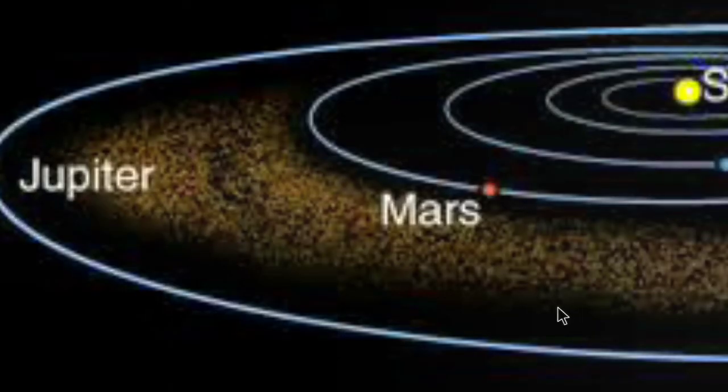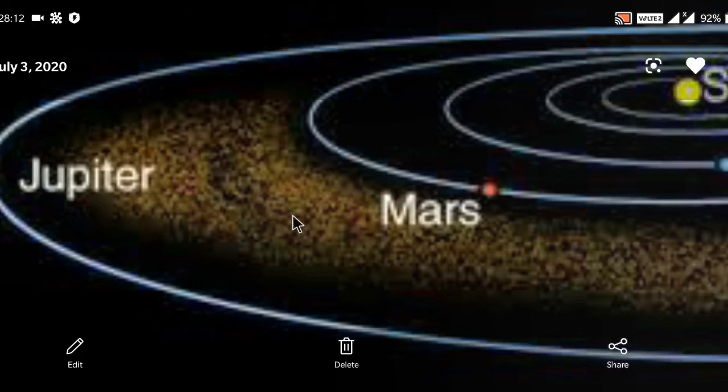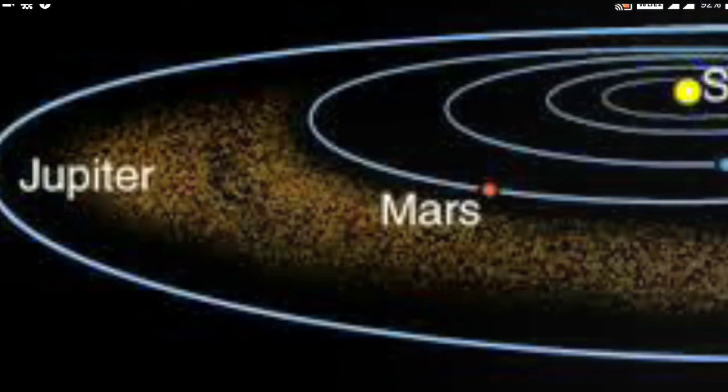Say students, what is an asteroid? Between the planets Mars and Jupiter, this is Jupiter and this is Mars, there is a band of numerous small heavenly bodies. Can you see those heavenly bodies in this picture? These small heavenly bodies between Jupiter and Mars, this band of numerous small heavenly bodies, are called asteroids. Asteroids also revolve around the sun, because we can see the sun in the center, and with the other planets these asteroids also revolve around the sun.